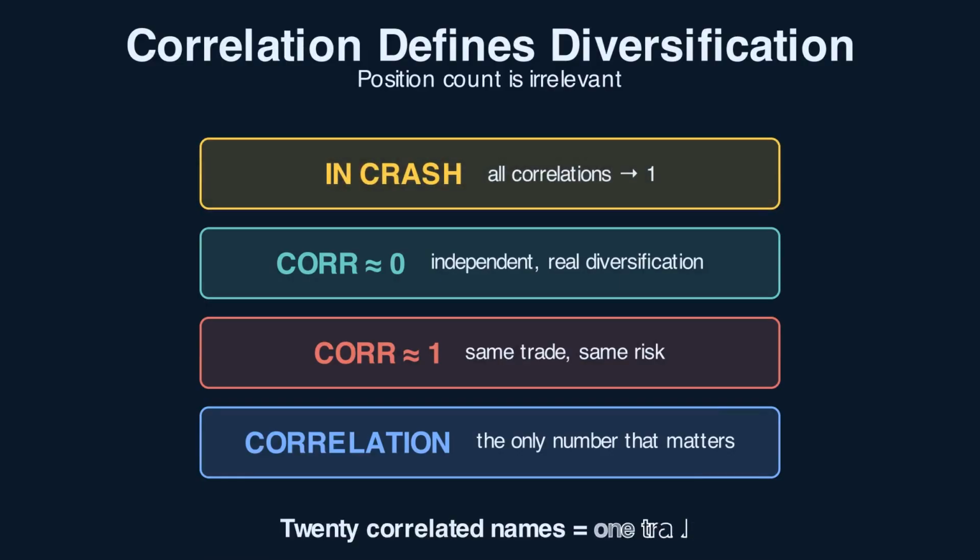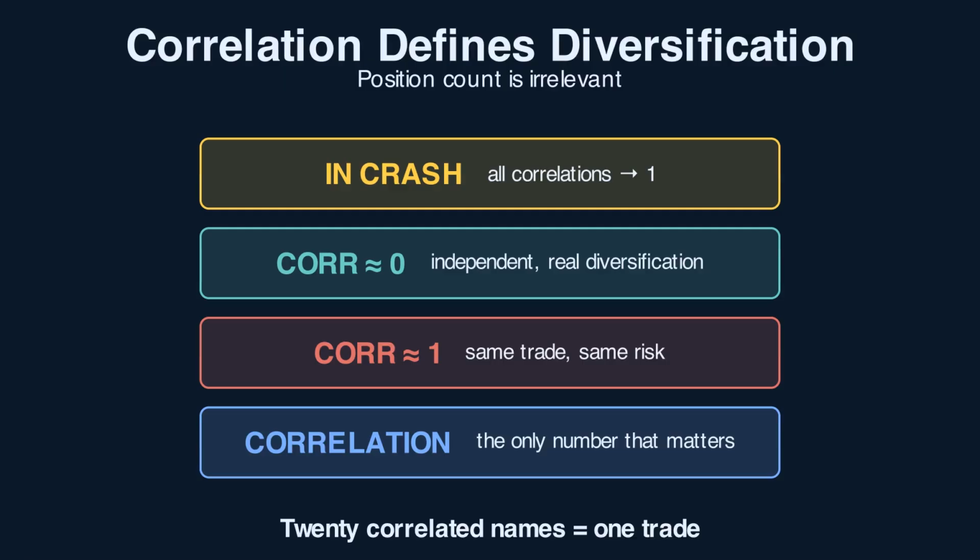Diversification is defined by correlation, not by the number of positions. Two stocks with correlation close to one act like one trade. They move together, they fall together. Owning both adds no risk reduction over owning one. Two assets with correlation close to zero act independently. Owning both genuinely diversifies because one can rise while the other falls.